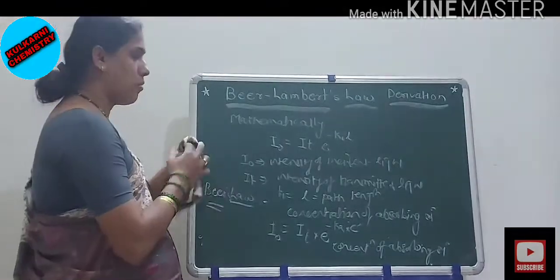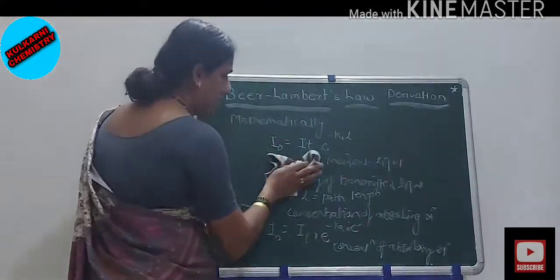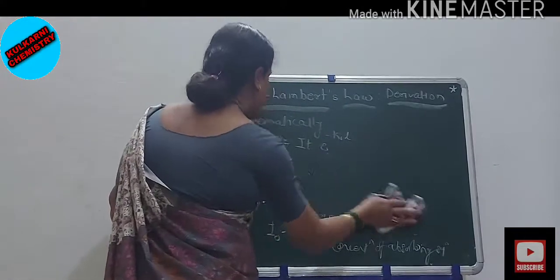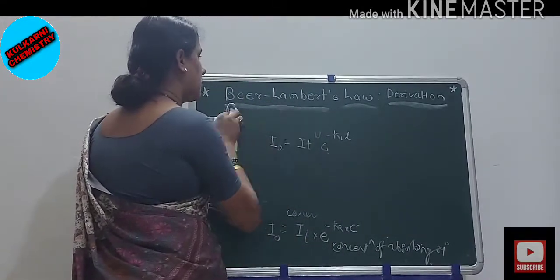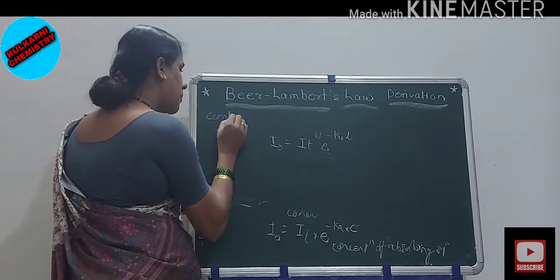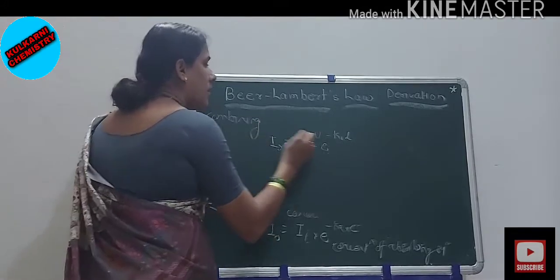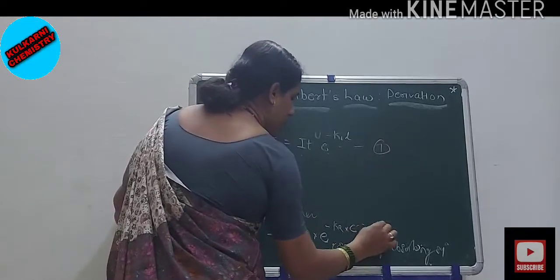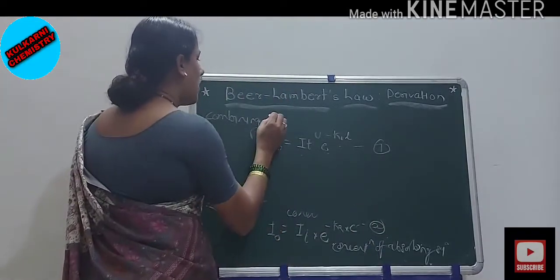Now we have to combine these two statements. This is equation 1, this is equation 2.